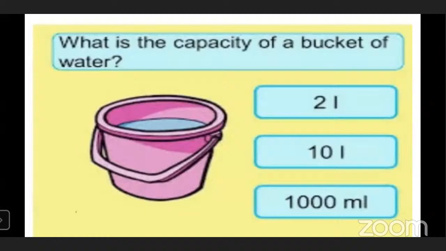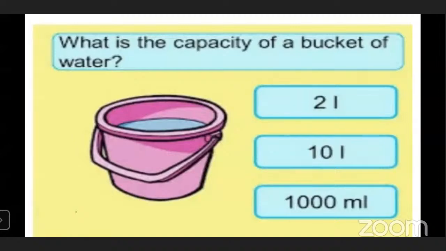Two liter? No. 10 liter? Just think. 1000 ml. What is the meaning of 1000 ml? The first and the second options are given in liters. But the third option is given in ml, milliliter. Now convert that milliliter into liter.